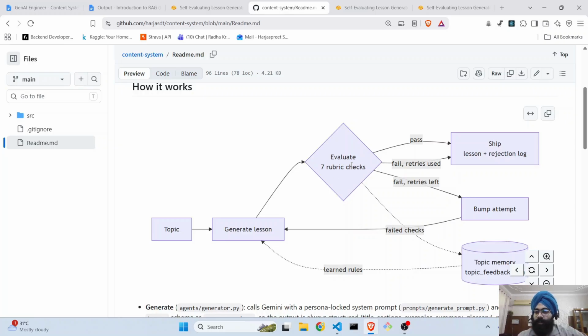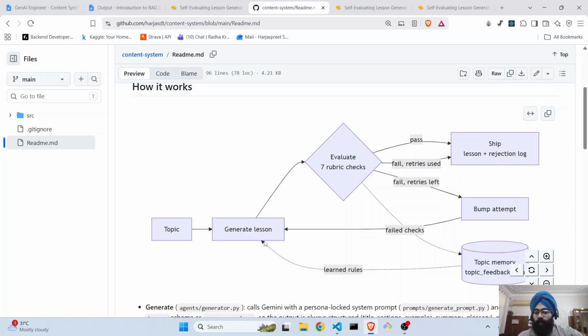Now, all this is again integrated with our global memory. Think of this as a very simple JSON file as of now, which basically has topic as the key and then all the failure rules as the values. So let's say my jargon check failed during evaluation. Now what will I do? I will simply craft a rule out of it, which this topic generally faces, and then we'll save that in our global memory. So how are these learned rules helping us?